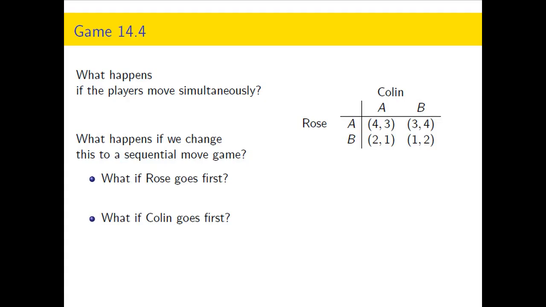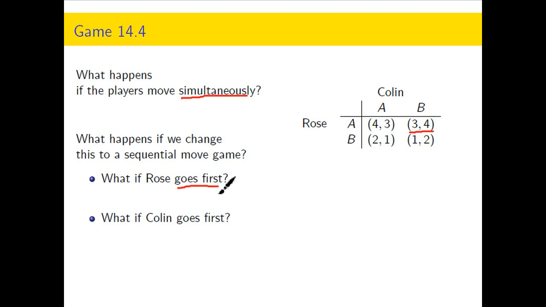In part one, we looked at what happens when one of the players gets to move first, and that changed the game. In this case, in example 4, that won't be the case. Why? Well, we have dominated strategies. So if the players move simultaneously, they're both playing the dominating strategy. Rose plays A, and Colin plays B.